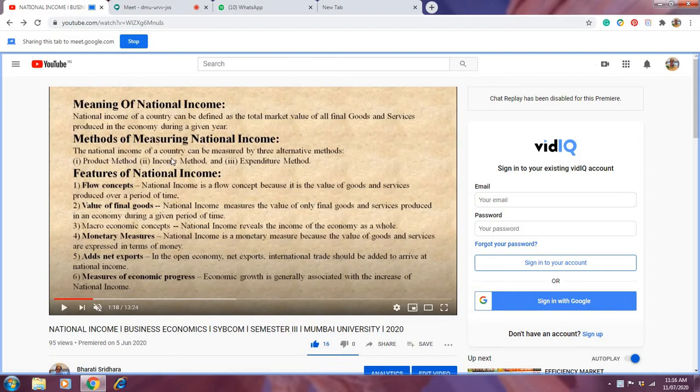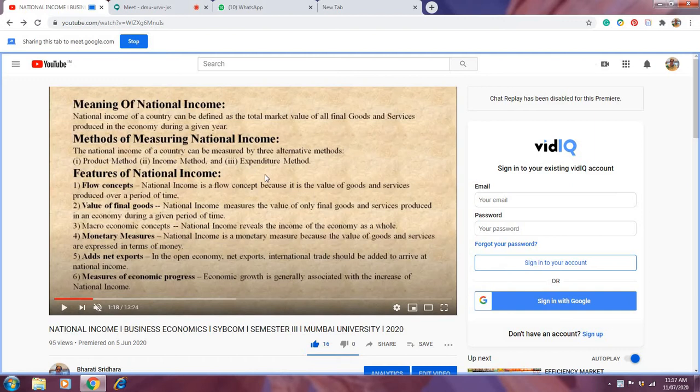According to the income method, it is the sum of all incomes accruing to the factors of production in an economy in a year. And expenditure method means it is the sum of consumers' expenditure, net investment expenditure, and government expenditure on all goods and services. So you only have to understand that these are the three methods of measuring national income: product method, income method, and expenditure method.